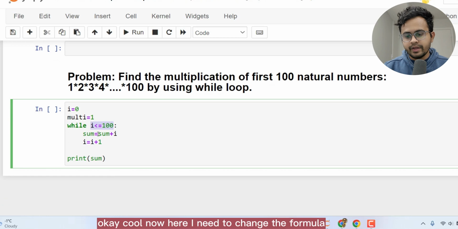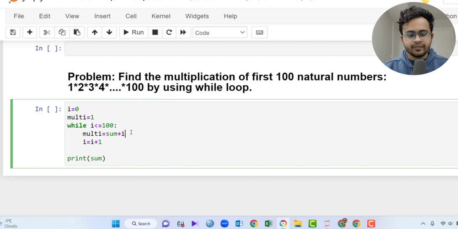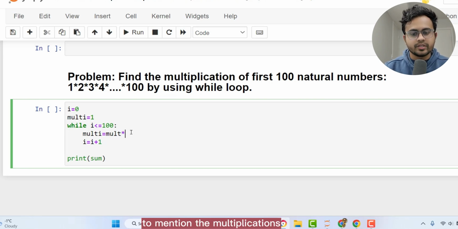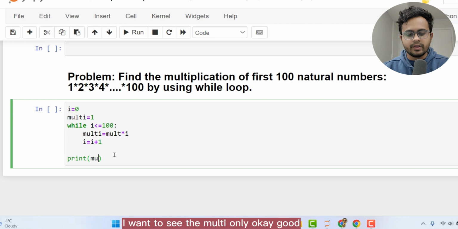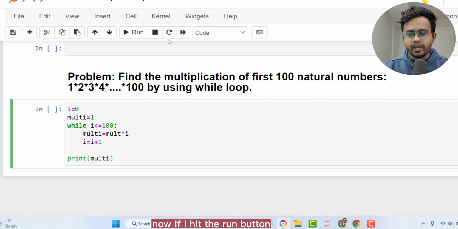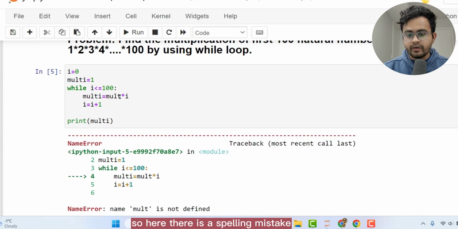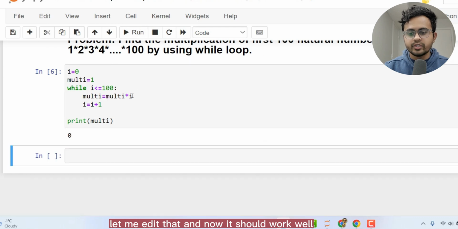Okay, cool. Now here, I need to change the formula, which should be multi is equal to multi into, so I need to use a star symbol to mention the multiplications, then i, and then it should be similar, and in the print, I want to see the multi only. Okay, good. Now if I hit the run button, I'm getting some kind of error. So here, there is a spelling mistake. Let me edit that, and now it should work well.